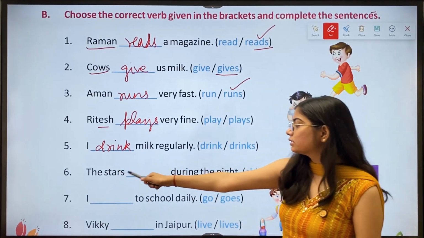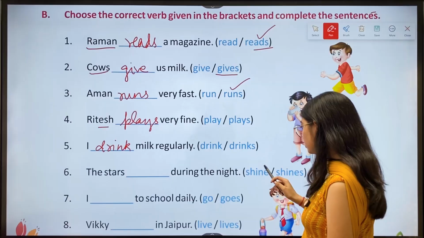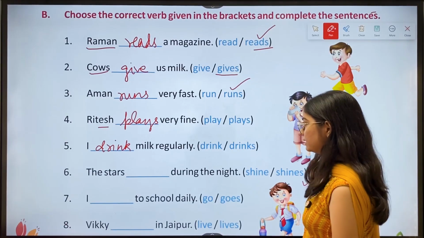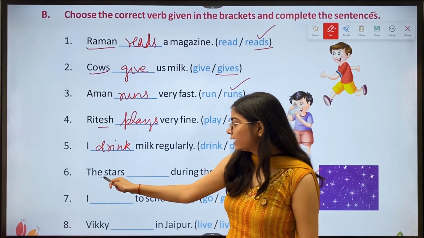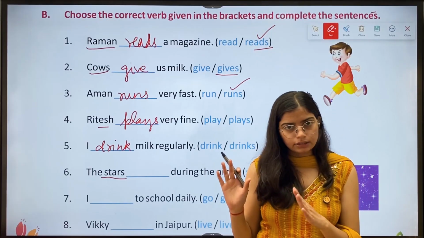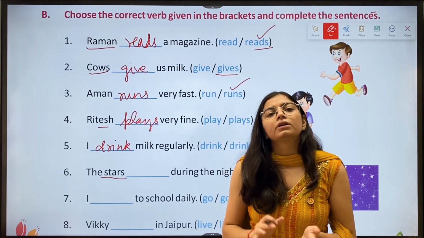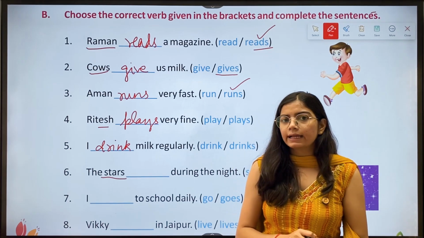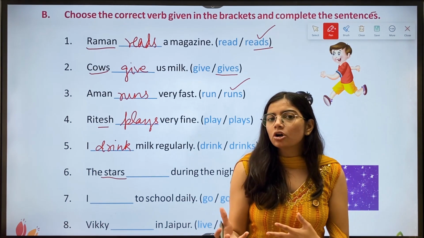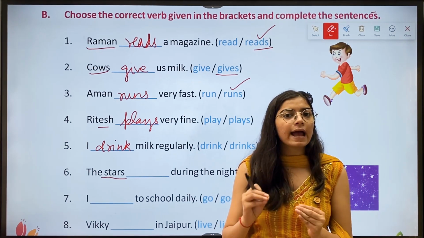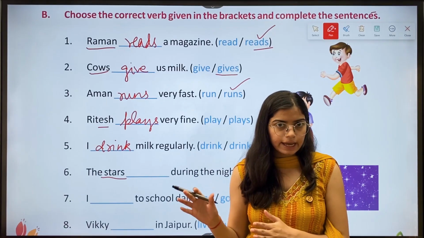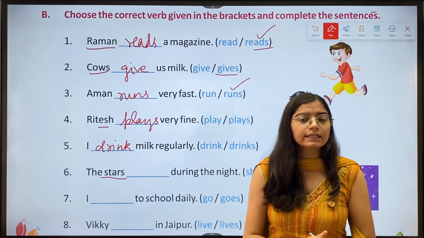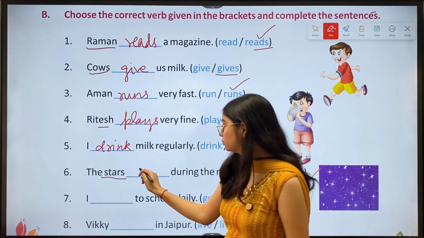Then sixth: the stars dash during the night, shine slash shines. Now the naming part is stars. Stars is a plural noun, right? And when we talk about a plural noun, we don't add any s or es to the verb. So the correct answer here is shine.